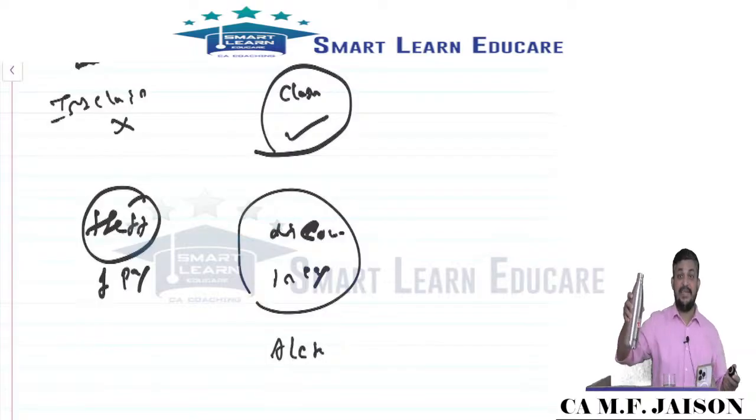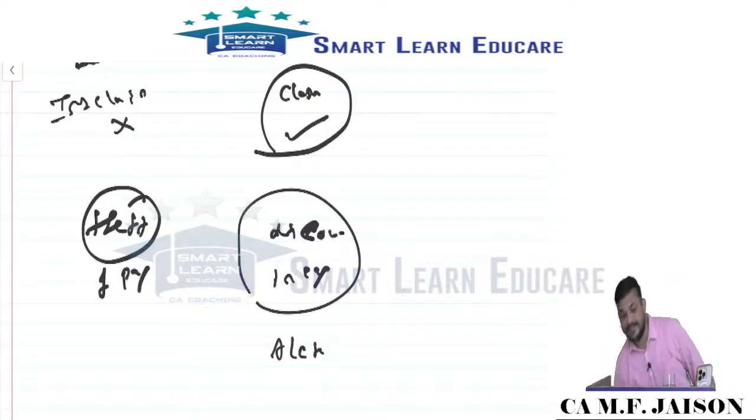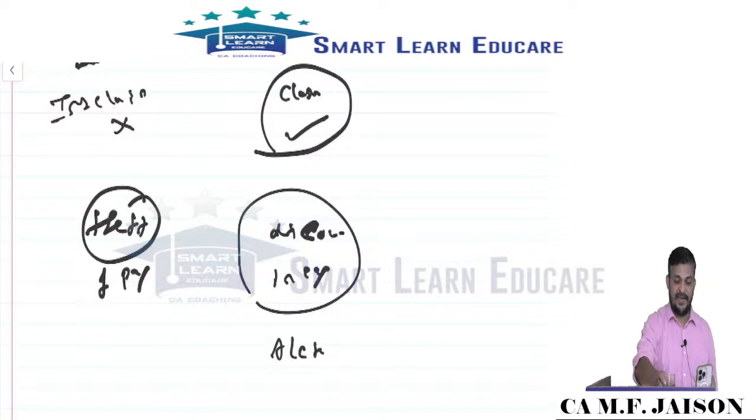Theft of the current year discovered in the current year. What is that? Theft of the current year or fraudulent transaction of the current year discovered in the current year is extraordinary. Like that we are understanding. Very good.